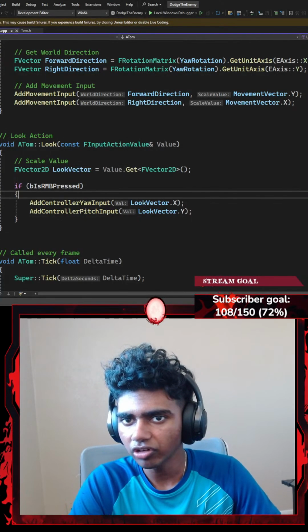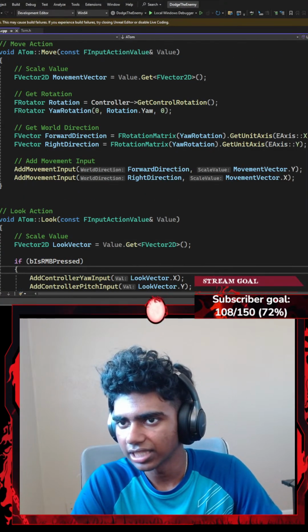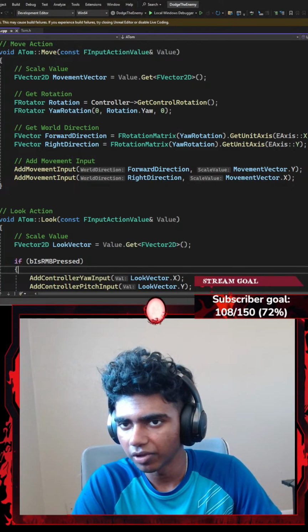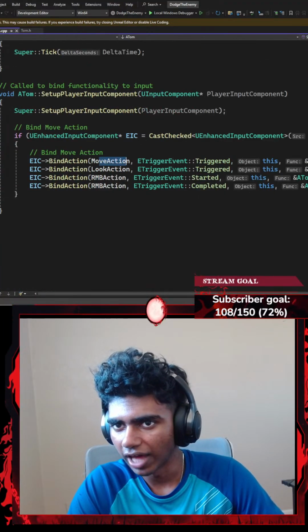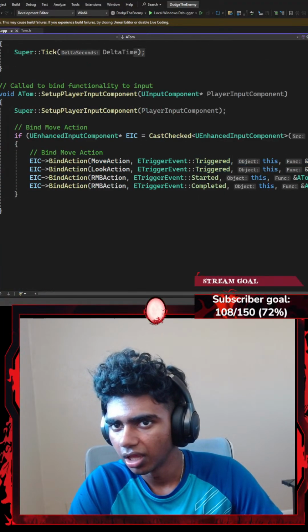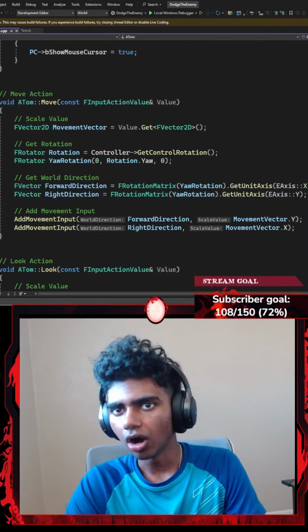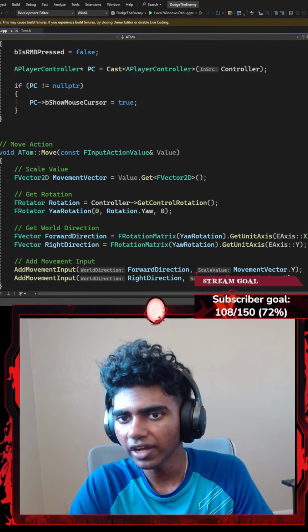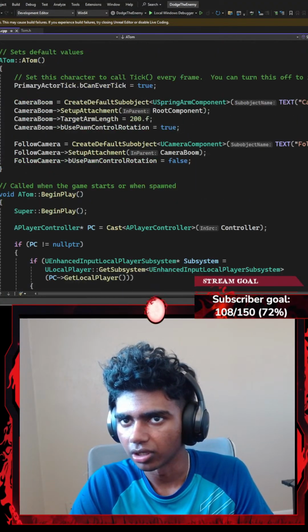Okay, so I have my add control rotation. I have X, I have Y, and then I've got X-axis here, Y-axis there. Forward direction, movement vector, right direction, movement vector. I think it's correct. Move action, trigger this thumb. Bind action, RMB action start completed. I don't think I'm messing something up here. I have 2D vector, I have all that stuff. Maybe I'm not messing anything up here.